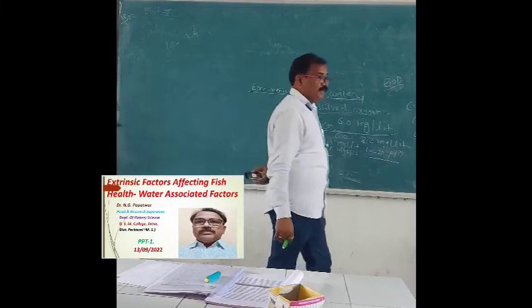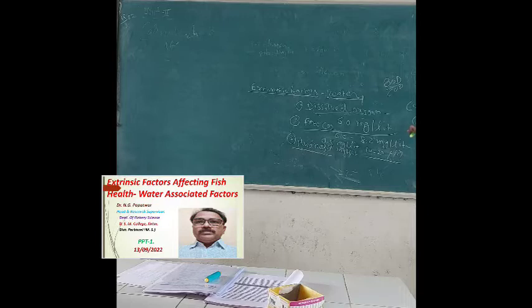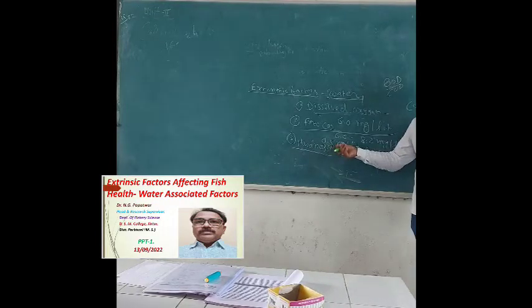Hardness of water. Most importantly, hardness of water means how much quantity of minerals are dissolved in water, especially magnesium and calcium. How much calcium and magnesium are dissolved in water determines the hardness of water. This hardness is also important.